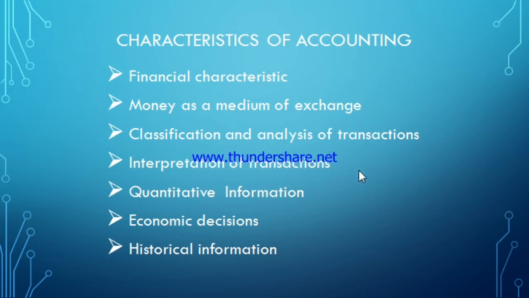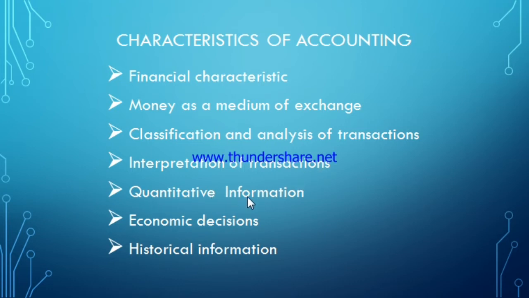Suppose the total of income comes to 20,000 and the total of expense comes to 15,000, that difference of 5,000 becomes the profit. It means excess of income over expense. So we can get the idea that the firm is going on in profit. So that interpretation of transactions can be done only through accounting.